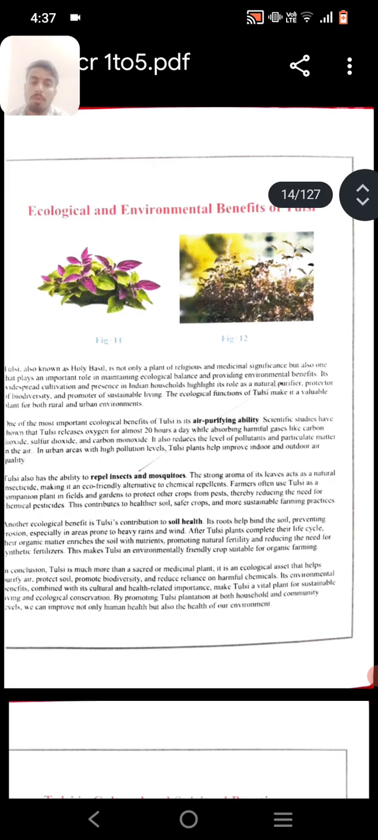Ecological and environmental benefits of Tulsi. Tulsi is not only a plant of religious and medicinal significance but also plays an important role in maintaining ecological balance and providing environmental benefits.